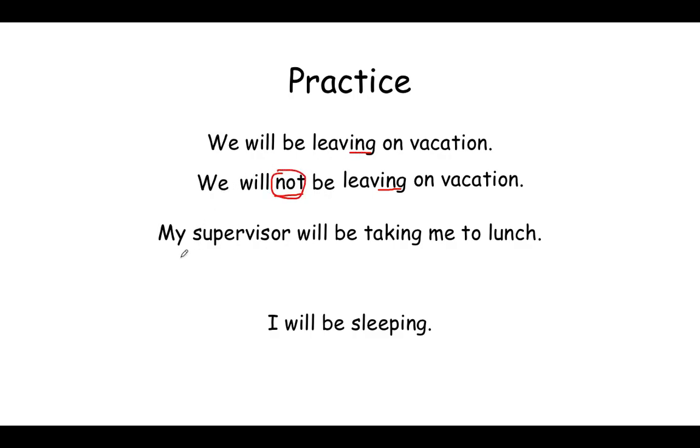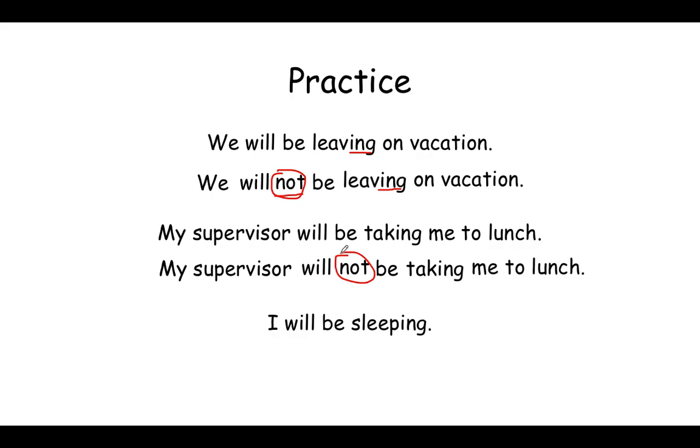So the next sentence is my supervisor will be taking me to lunch. My supervisor, that's who we're talking about, will not be taking me to lunch. So that's how we make it a negative. So for this one, you can pause the video and try turning this one into a negative.